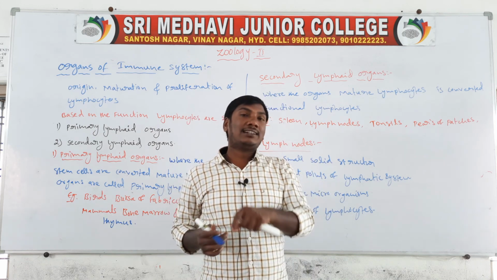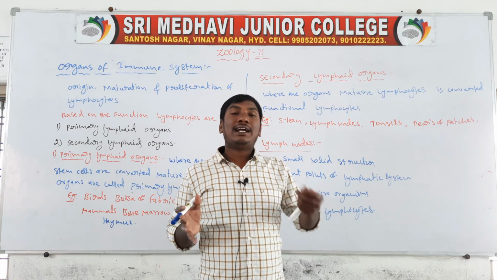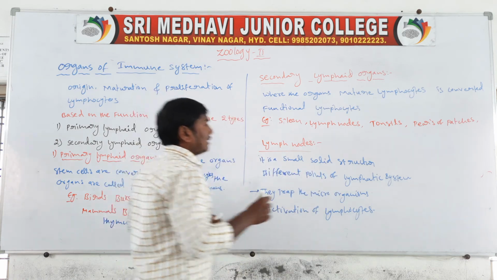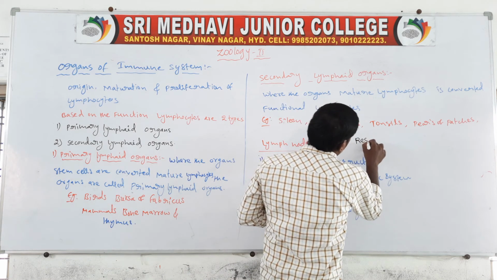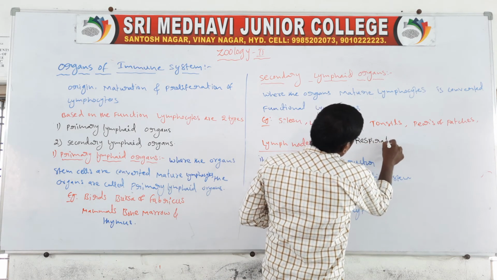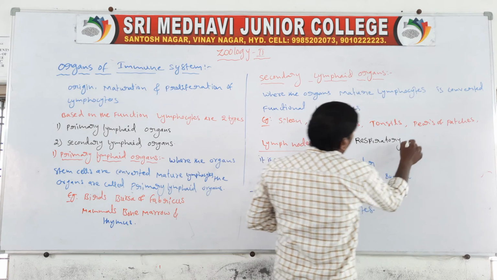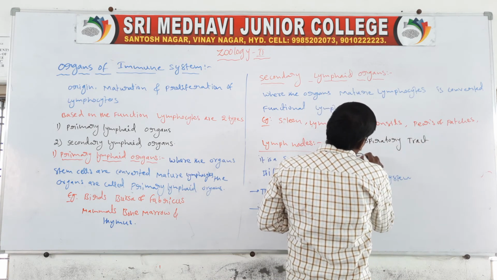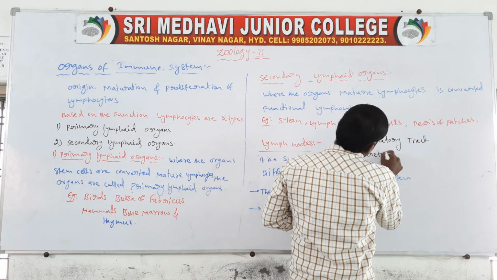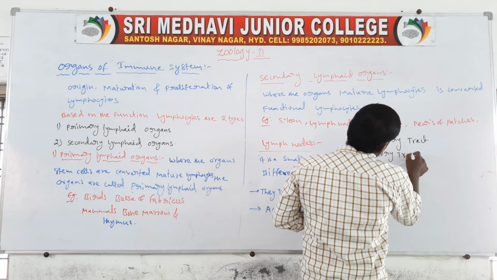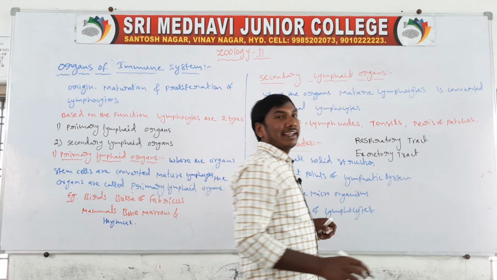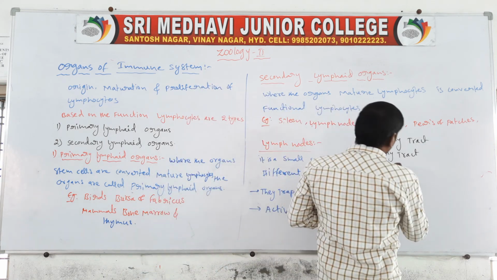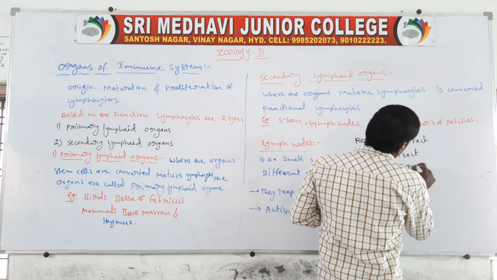In these tracts, 50% of lymphoid tissue is present: respiratory tract, excretory tract and gastrointestinal tract.